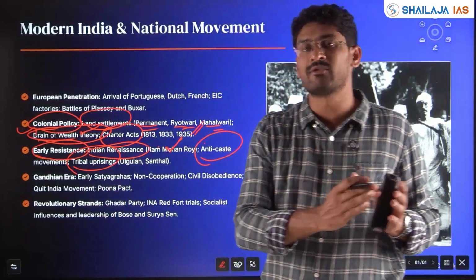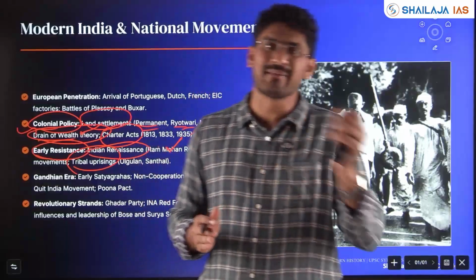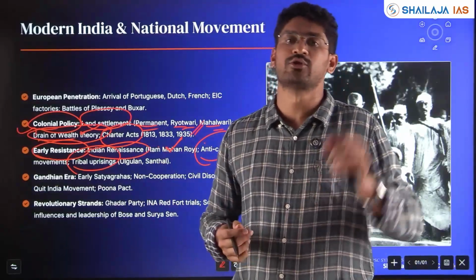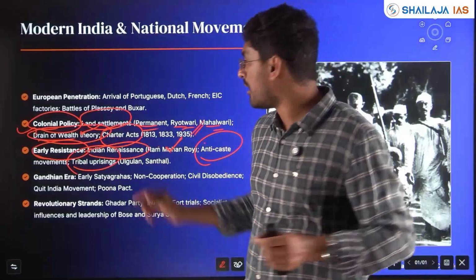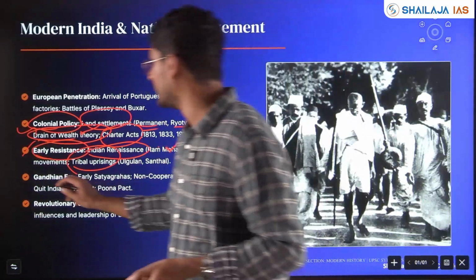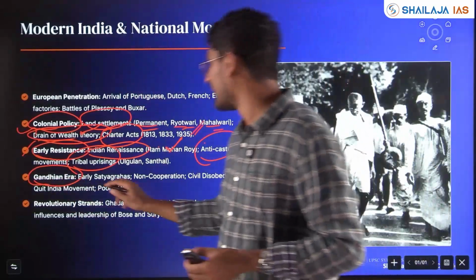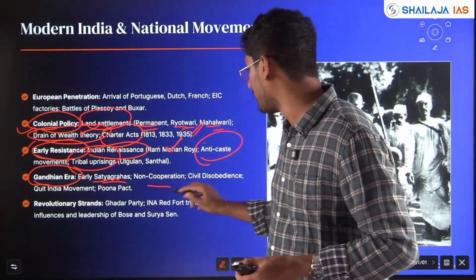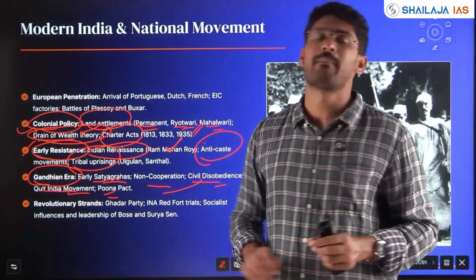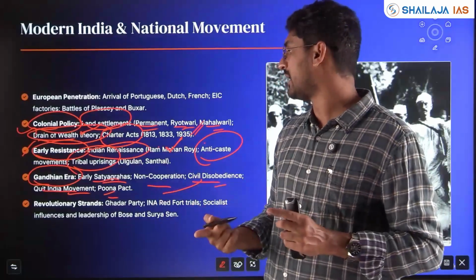1857 was a watershed moment, right? After the 1857 movement, you had tribal revolts, before that, during 1857, and after 1857 also peasant revolts. All these revolts become very important, with one or two questions asked each year. Then you have the Gandhian era, with early Satyagraha, non-cooperation, civil disobedience, the Quit India movement, the Poona Pact. All these are areas where questions have been asked time and again.